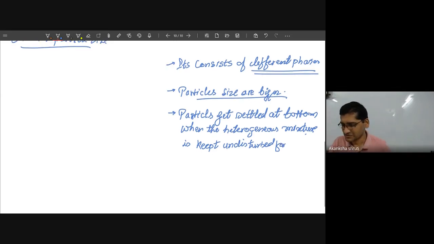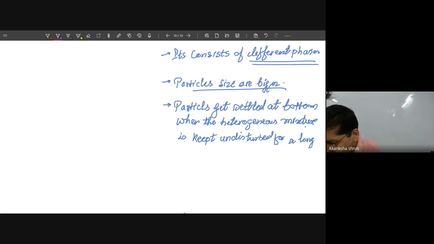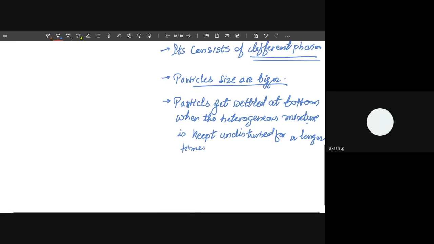Again, this pen is also showing the same kind of behavior. I'm not able to write on this screen. That is the main problem. I don't know what the problem is with this software.